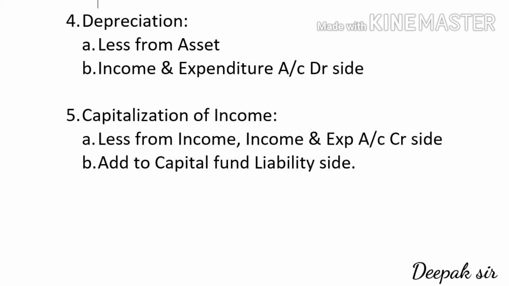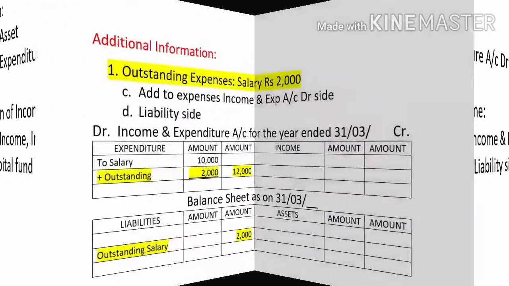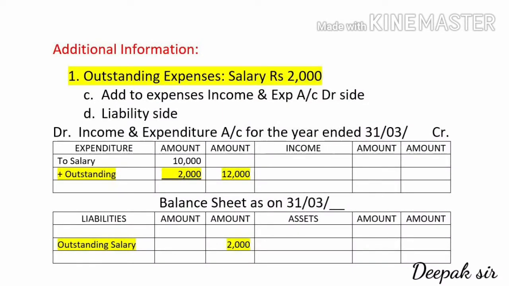Now students, let us see how these adjustments are recorded in the finalization of not for profit concern. So let us see the first adjustment. The first adjustment which we had seen, that was outstanding expenses. Now assume outstanding expenses is given for salary and the amount is 2000, which is given in the adjustment. So outstanding salary is given, we have to pass two effects.